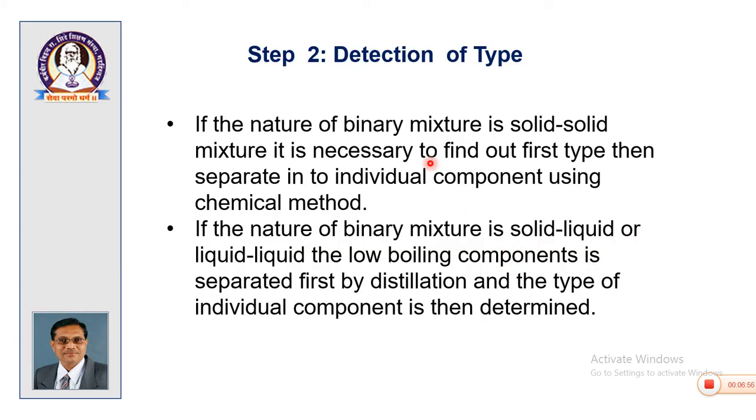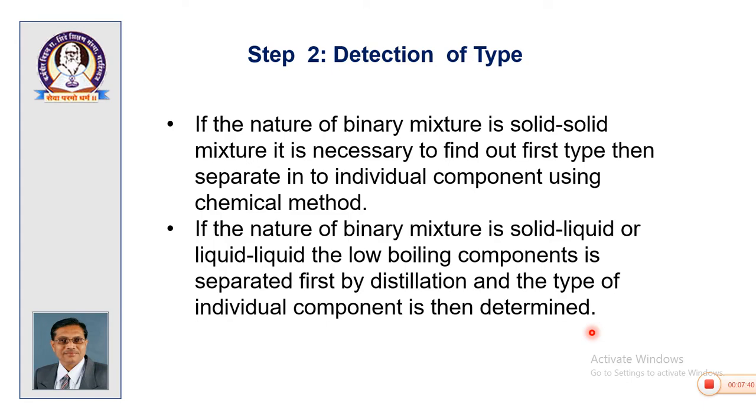So, our interest will be now to detect the chemical type. Now, you have to remember that whenever we are expected to identify a solid plus solid mixture, here the compounds are water insoluble. Okay? If the nature of the binary mixture is solid plus solid, then it is necessary to find out the type first, then separate it into individual components using a chemical method. If the nature of the binary mixture is solid plus liquid or liquid plus liquid, then the low boiling component is to be separated by distillation and the type of the individual component is to be determined.